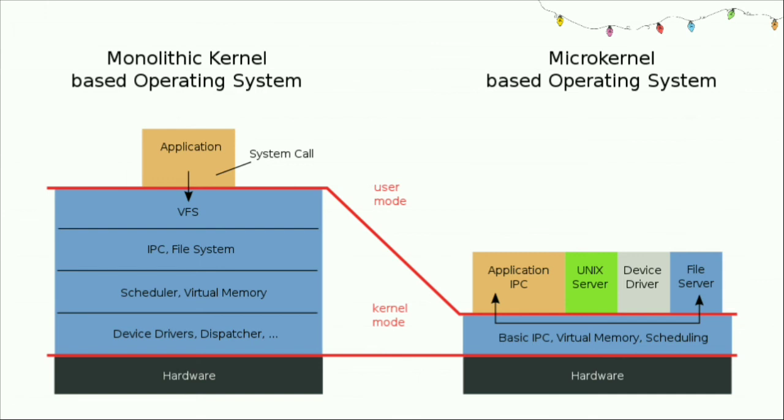These are some components that were separated from the kernel mode to the user mode, and there will be some switching between the kernel mode and the user mode. That's why it is very slow in execution. And the communication between the application, kernel mode and hardware is done through message passing.